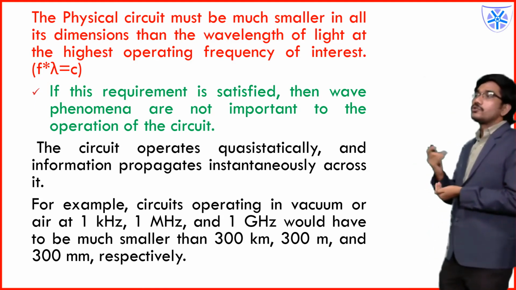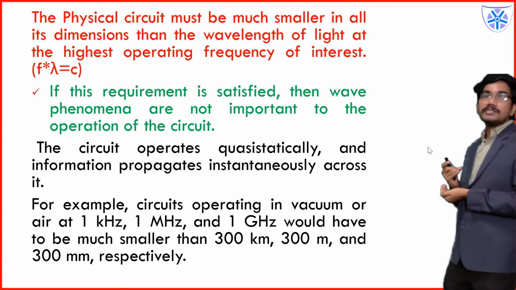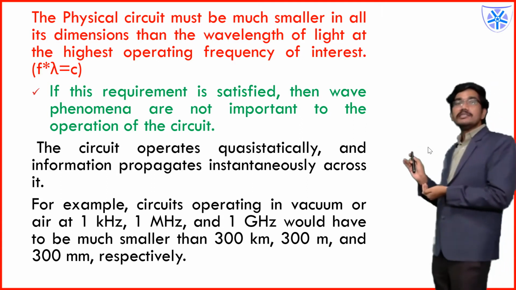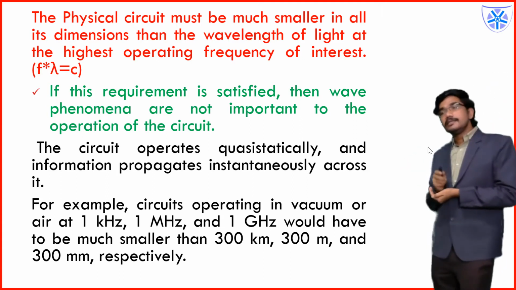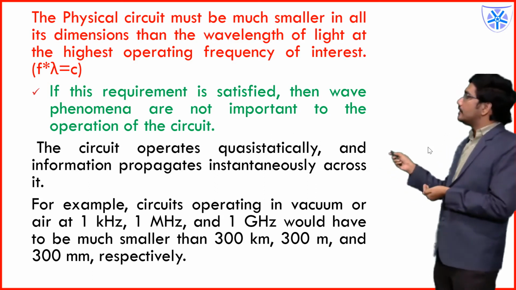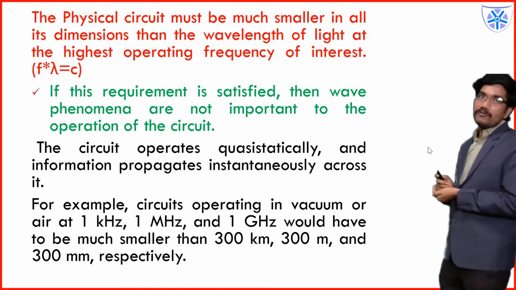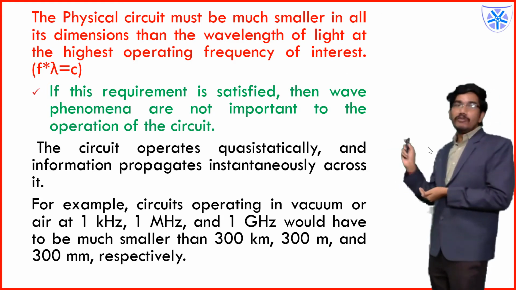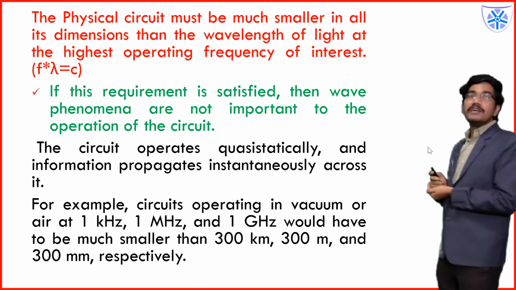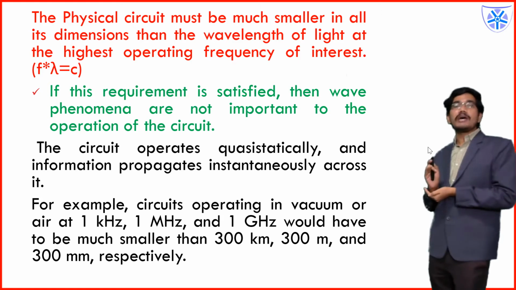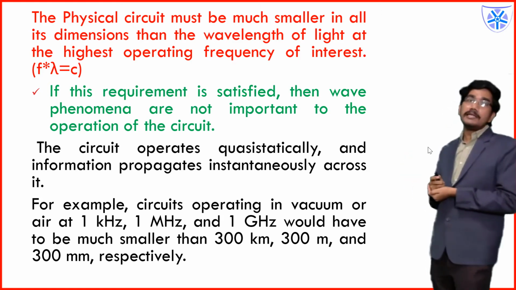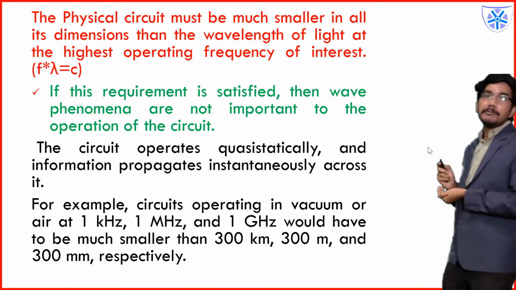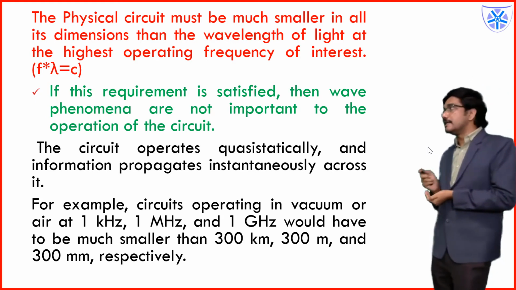The source, the transmission, the power level transmission itself, the frequency is 50 Hz. Here, see the equation f into lambda is equal to c. For any electromagnetic wave, frequency into wavelength is equal to the speed of light. Any electromagnetic wave will travel with the speed of light, that is fixed. That is 3 into 10 power 8 meters per second. That is the speed of light.